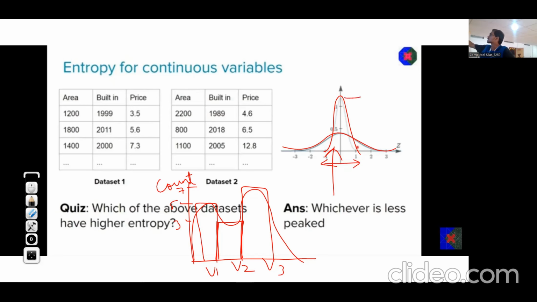That means we can be definite that only this is the range of values. That means we have less confusion, more confidence. And if we have more knowledge, then we can say that entropy is less.